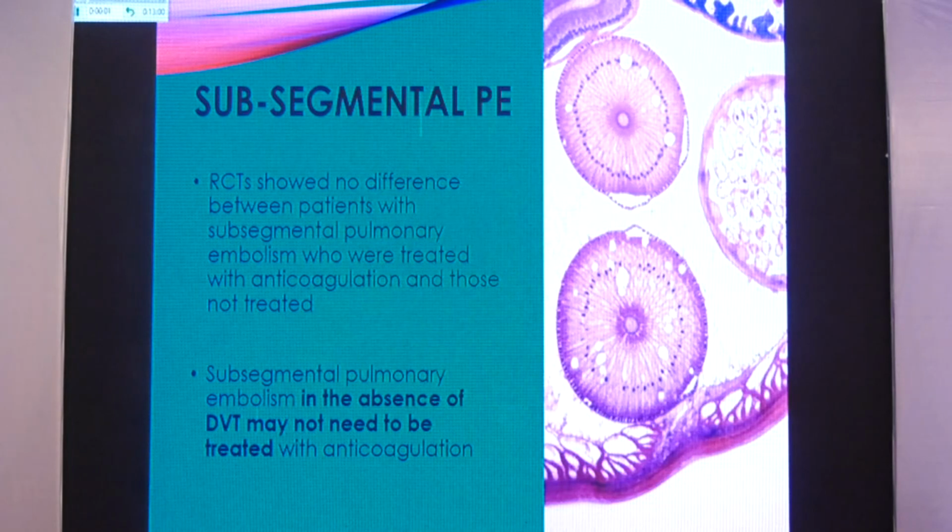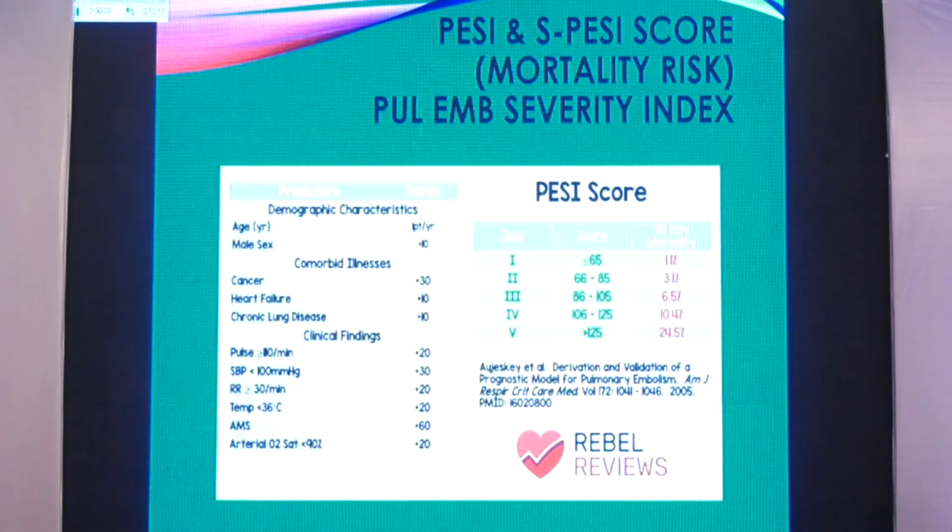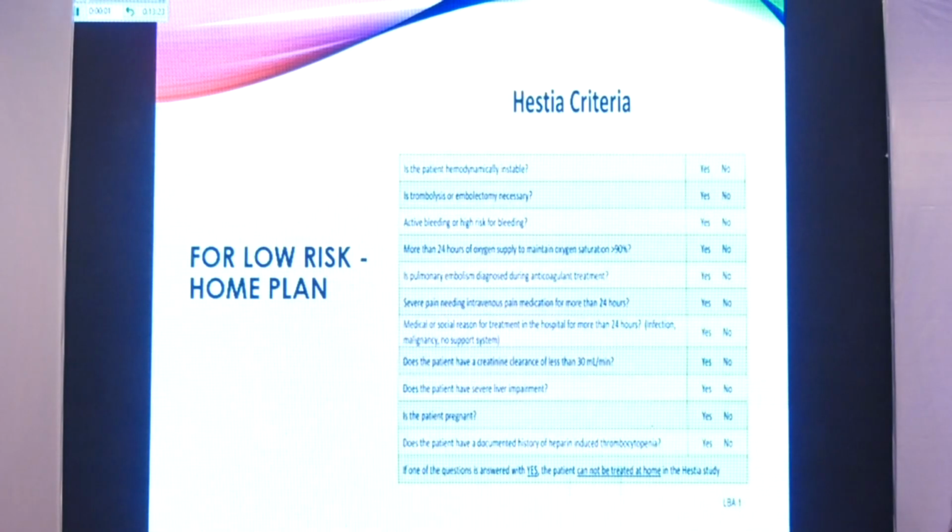Subsegmental pulmonary embolism generally should not be treated if there is no DVT, and that is the case validated in studies. The 7th step is the mortality prediction, for which we have a PESI score developed. It just gives you some numbers so that you should know what to counsel your patient, how serious he is, and how he should adhere to his treatment. For low risk patient, once you decide to discharge, you can involve Hestia criteria. All these are available online, and all these are very simple.